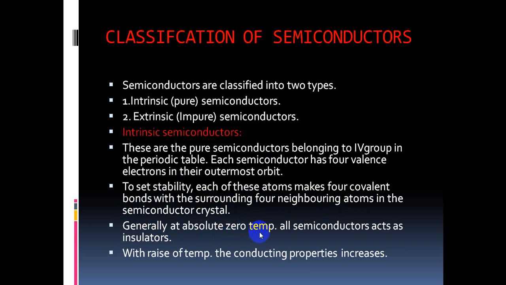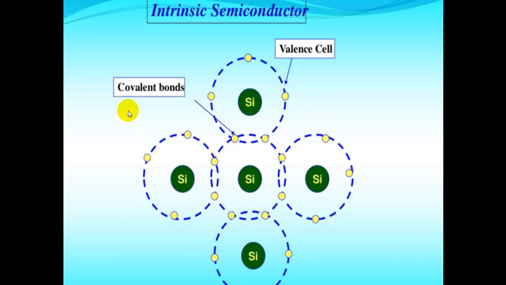Generally at absolute zero temperature, all semiconductors act as insulators. With the rise of temperature, that means we are giving the external energy. Here the external energy is nothing but heat energy. With the rise of temperature, the conducting properties increase in semiconductors. Come to the intrinsic semiconductor diagram.